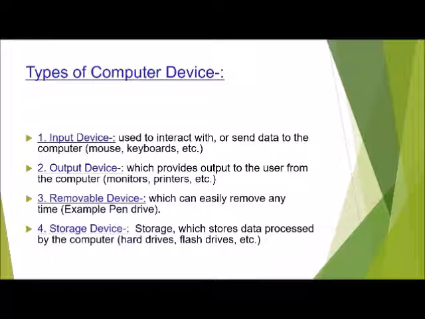Input devices are used to provide data and information to the computer system which is required to be processed, for example, mouse, keyboards, etc. Output devices are used to provide the processed information from computer system to the users, for example, monitors, printers, etc. And removable devices are those devices which can be carried away anywhere, which can be removed anytime from the computer system, for example, pen drives, CDs, DVDs, etc. Then we have storage devices which are required to store data for future use, for example, hard disk, flash drives, etc.